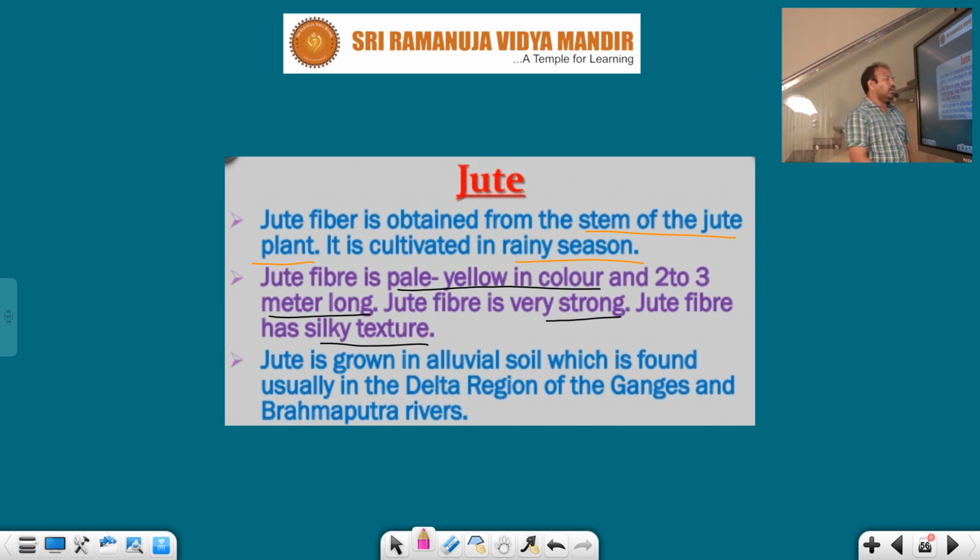Jute is grown in alluvial soil, which is usually found in the delta region of the Ganga and Brahmaputra rivers. Ganga and Brahmaputra deltas, we get this type of soil, alluvial soil. In this type of soil, jute plants grow well.